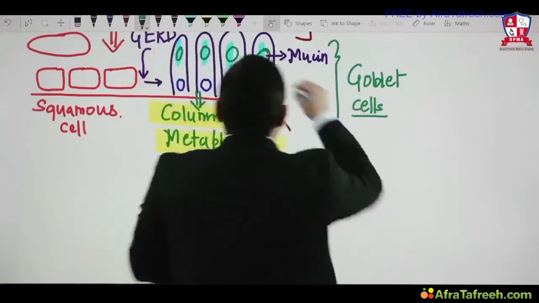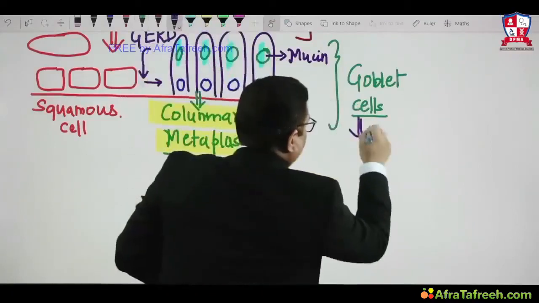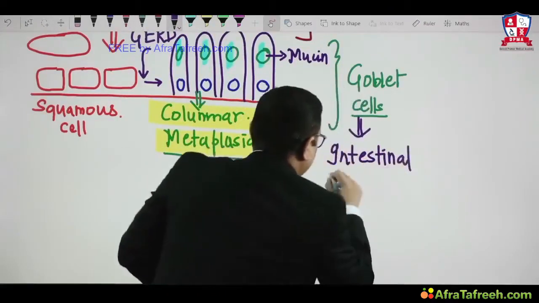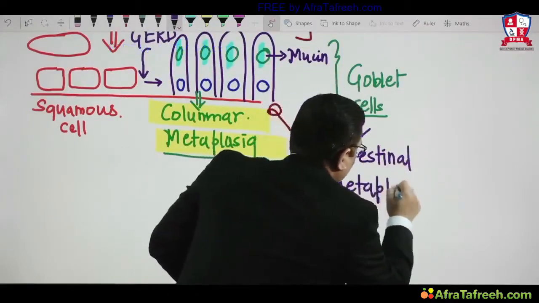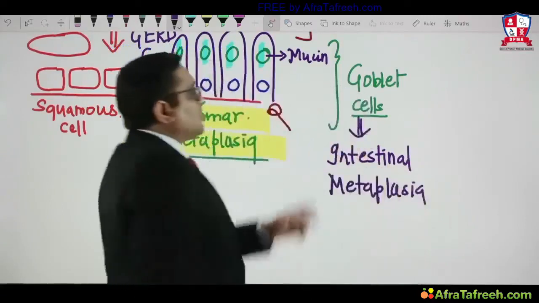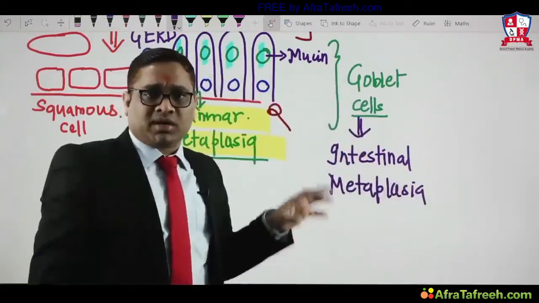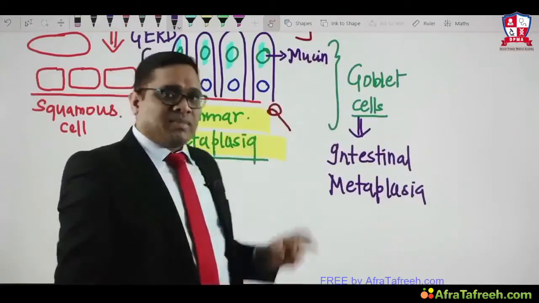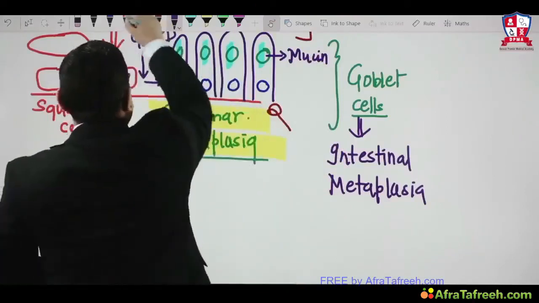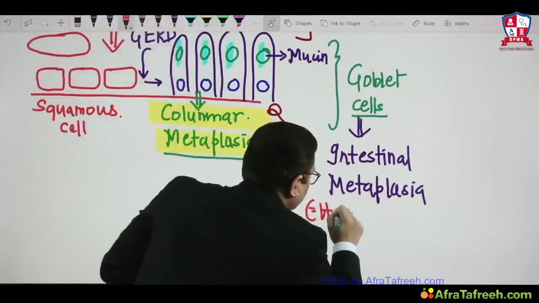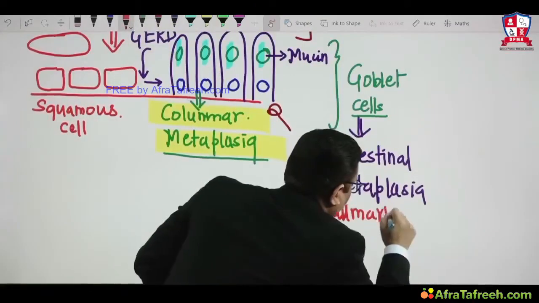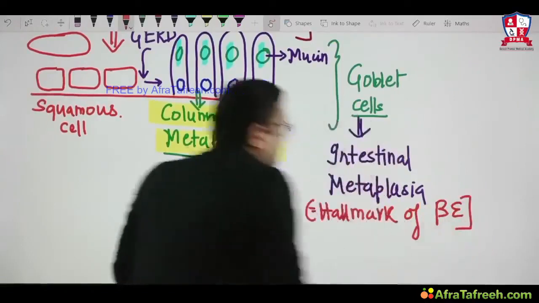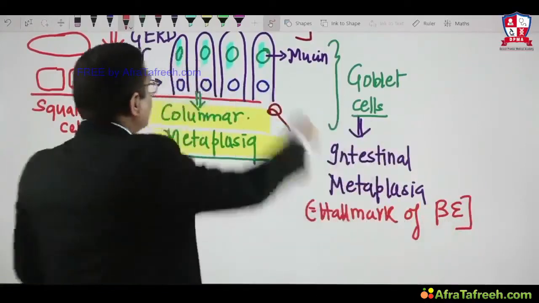That is why when you find the goblet cell in esophagus, this is called intestinal metaplasia. Because goblet cells are normally seen in intestine, and now we are seeing them in esophagus. So that is why it is called intestinal metaplasia. And always remember, this is an important MCQ. Intestinal metaplasia is hallmark of Barrett's esophagus.